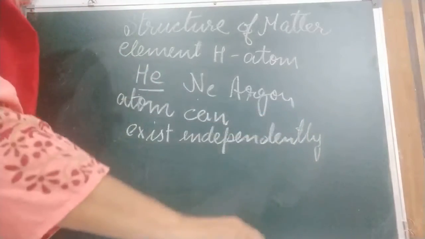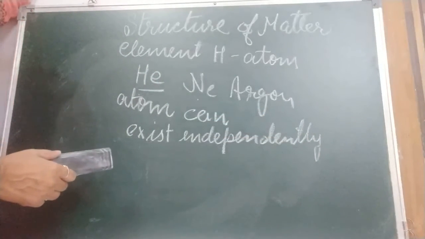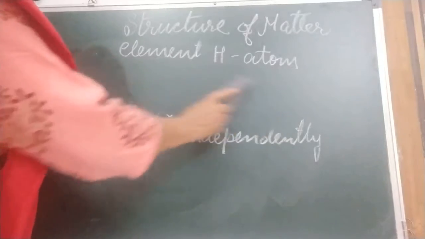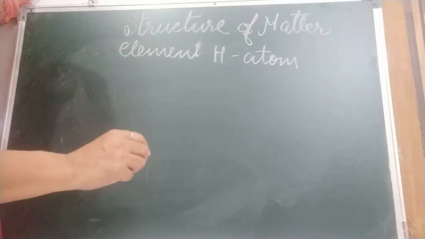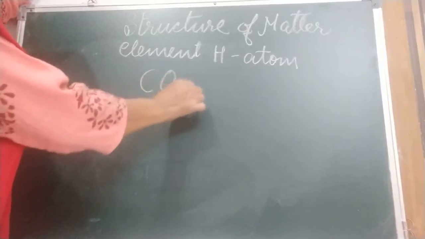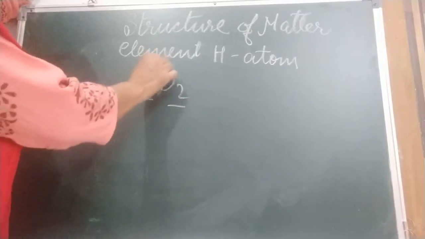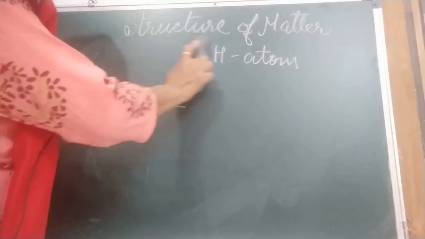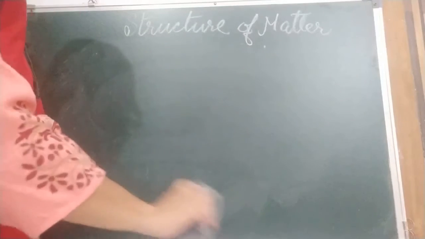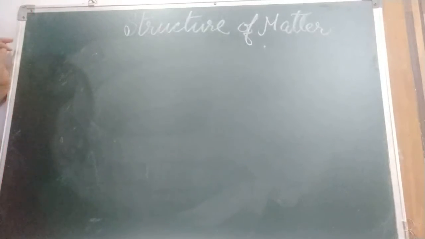Children, as I told you, in a compound the smallest particle is a molecule, and it is made of 2 or more elements that we cannot separate easily. Like carbon dioxide: if we want to separate carbon and oxygen, we can separate it chemically. But in case of a mixture, no ratio is present. In any ratio it can be. When 2 or more elements or compounds are mixed together and there is no chemical change between them, we get a mixture.